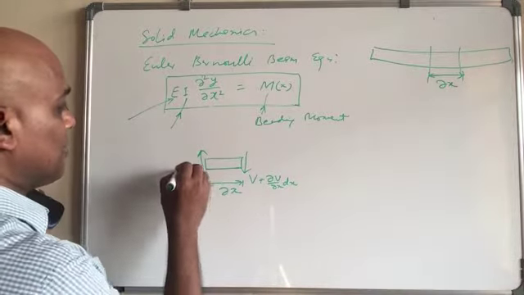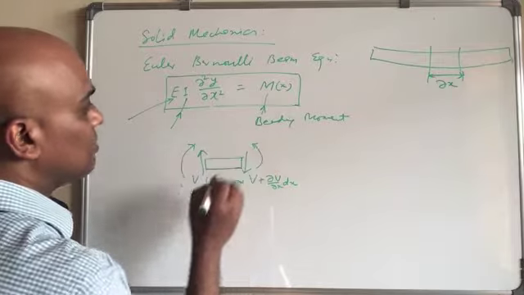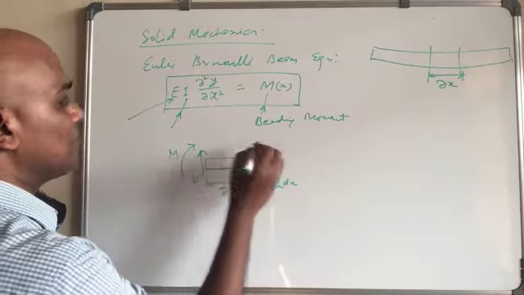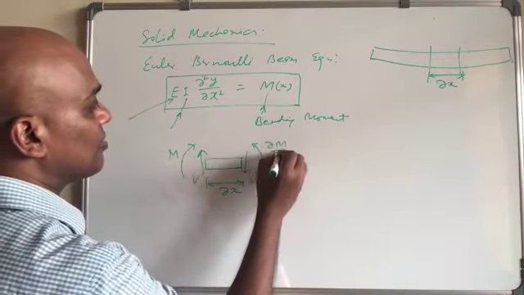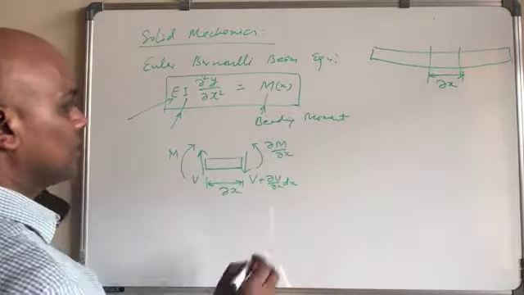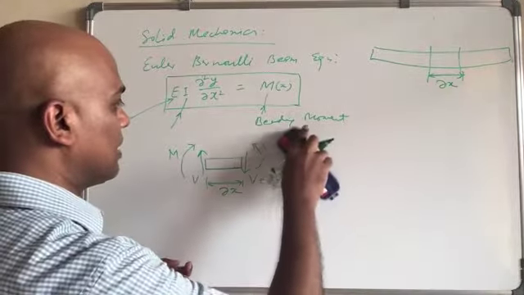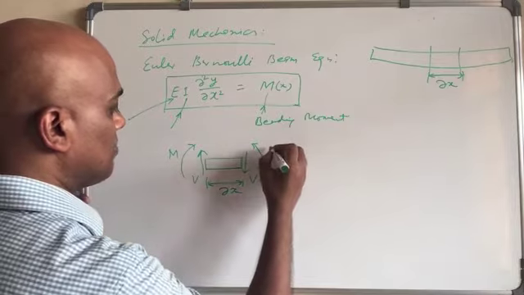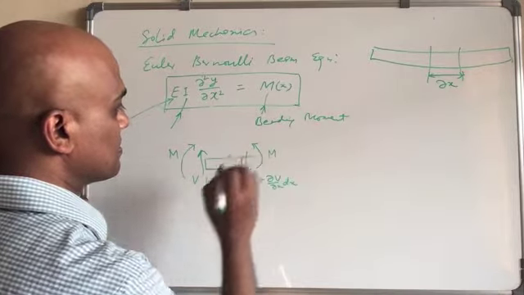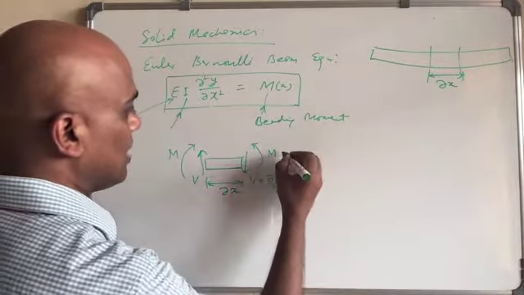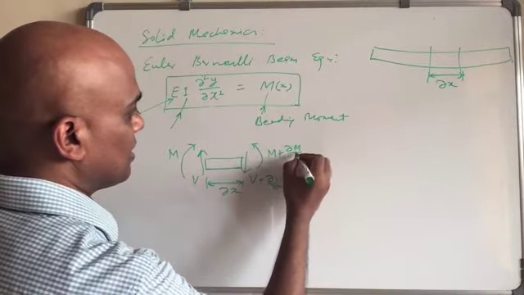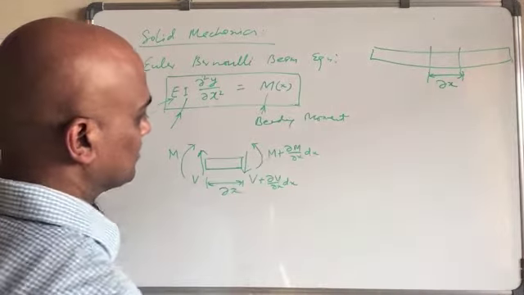Now there will also be bending moment. So this is M, and this is M plus del M over del x dx.